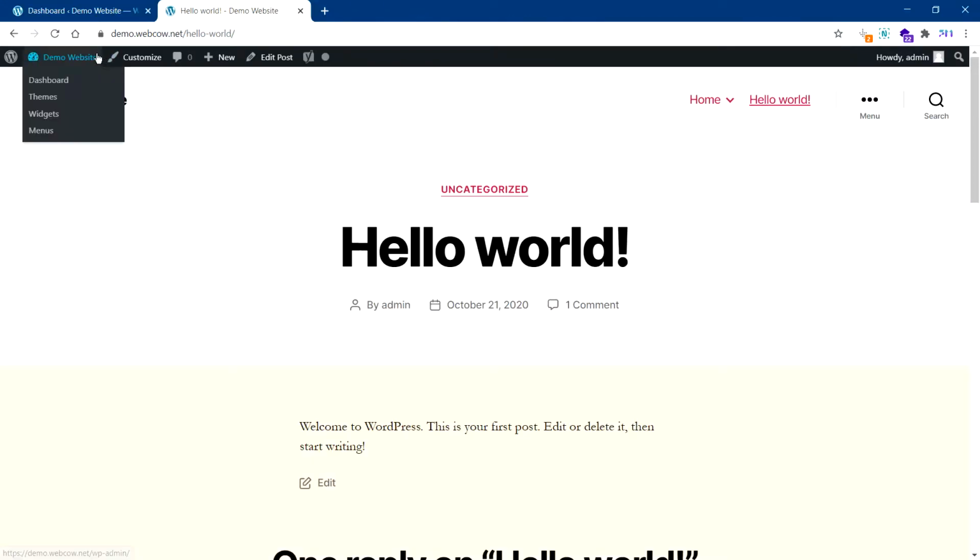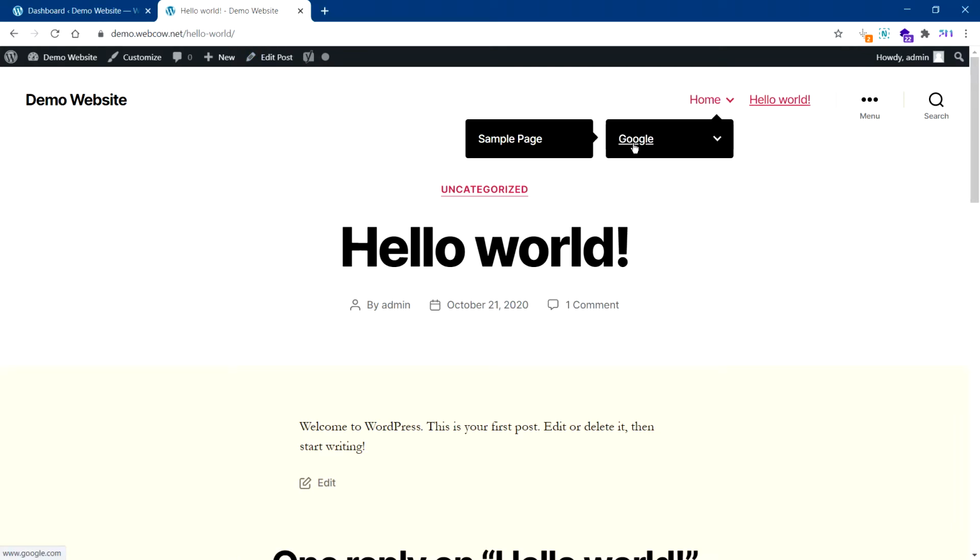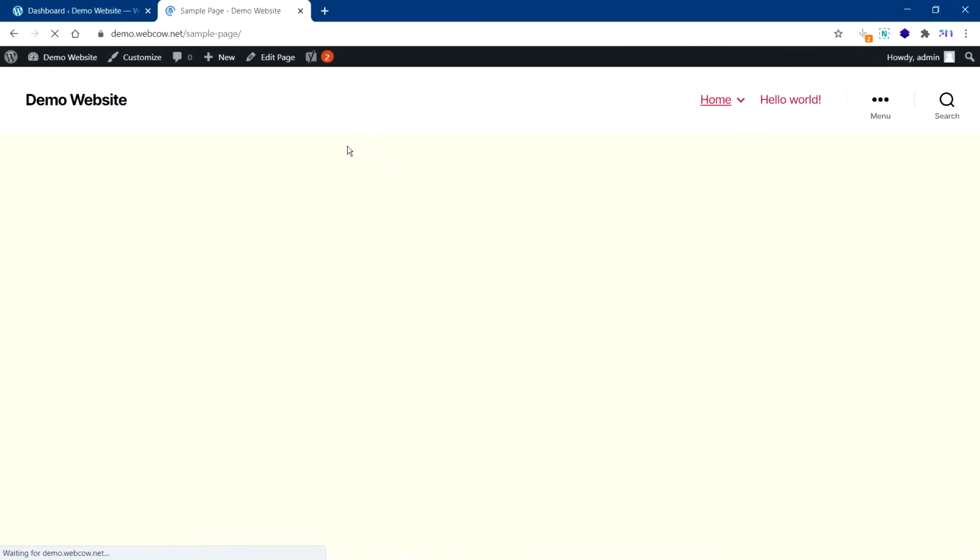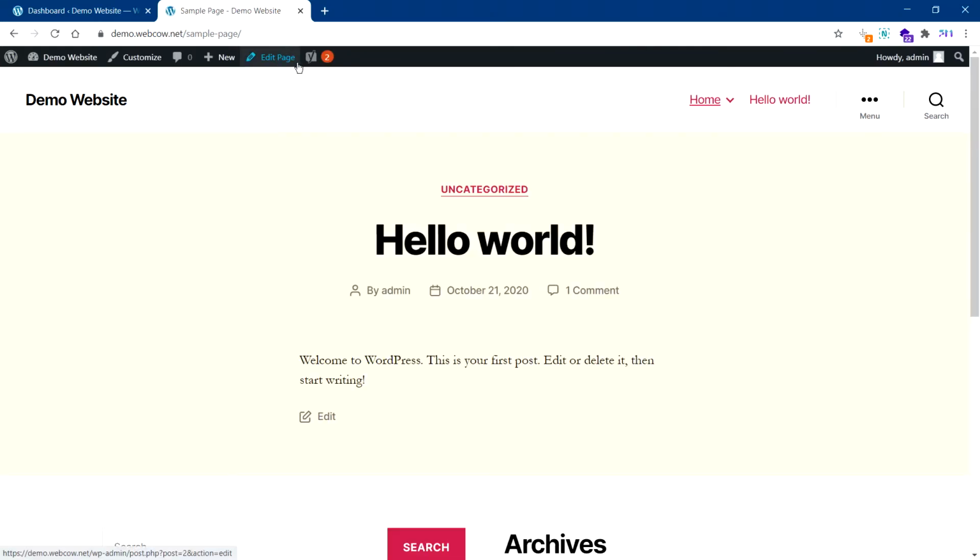Plus, when you go to the website, if you have logged in, you will see this little black bar at the top, which makes your editing life much easier. So you will have things like edit the post. If you're on a specific page, for example, if I go here to the sample page, you will see that the edit page option is here. Some more features will be available. Things like customizing your website can be done through here, so you don't have to really go into the backend to make these changes. This will all be accessible here.